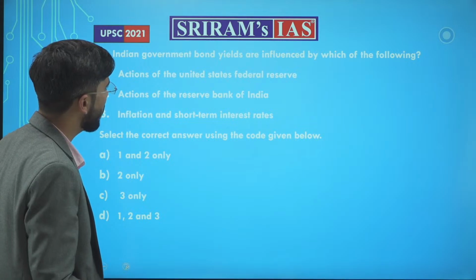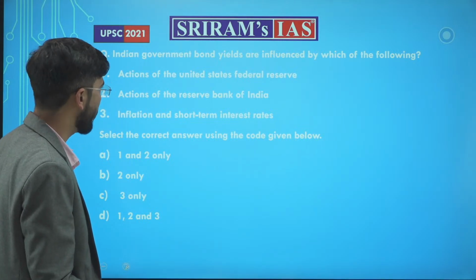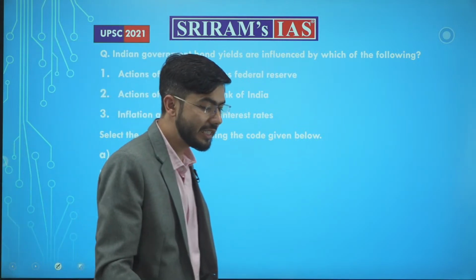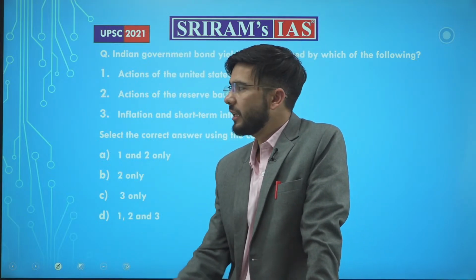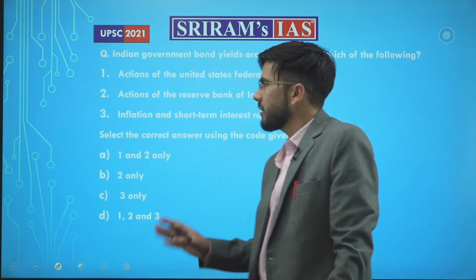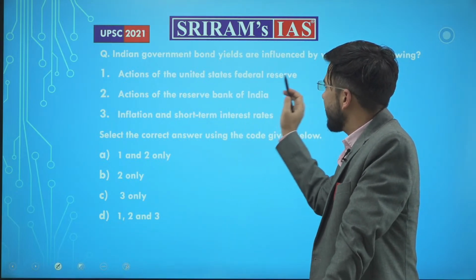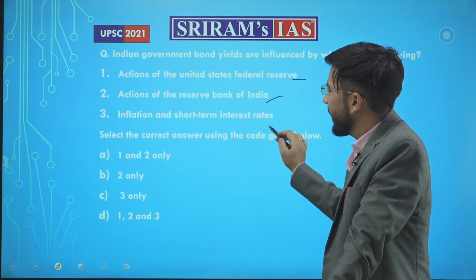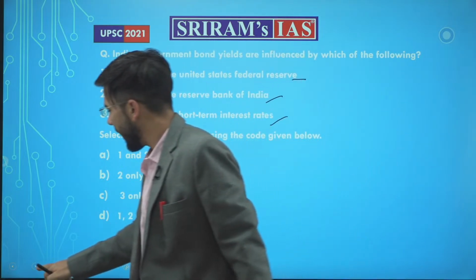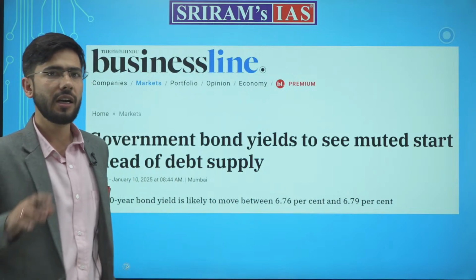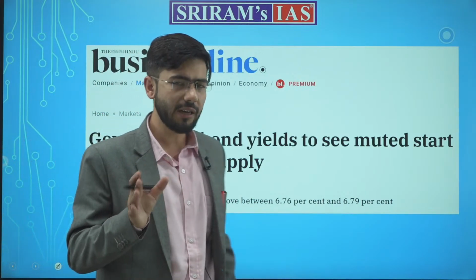Indian government bond yields are influenced by which of the following? Again, bond yield. Okay? What is bond and what is bond yield? Bond yield, we will discuss it, just bear with me. The actions of the United States Federal Reserve, Reserve Bank of India, and inflation and short-term interest rates, which of these will affect the bond yield? It all comes from demand and supply.